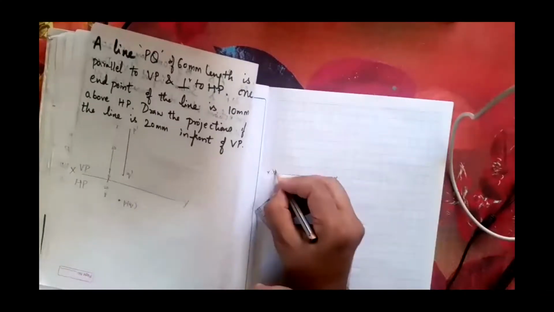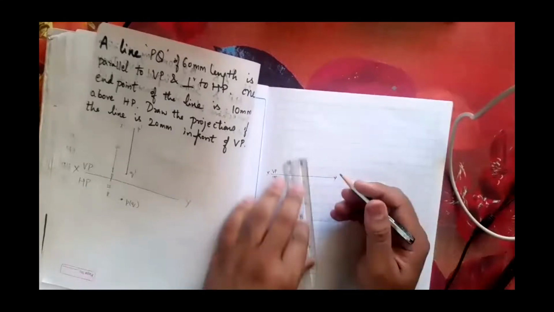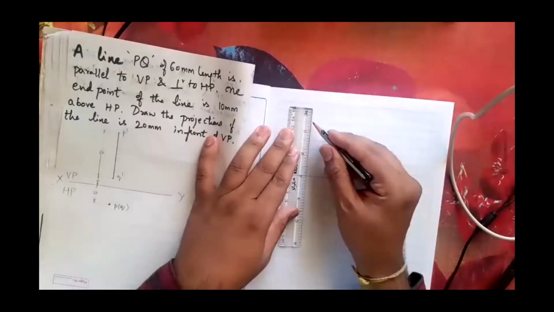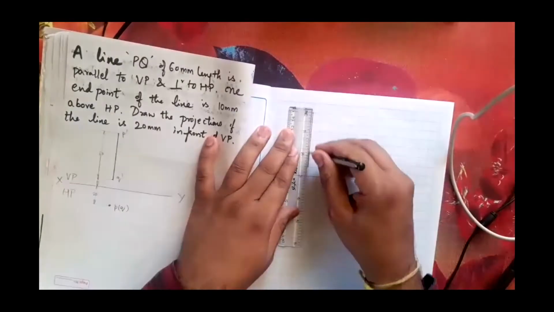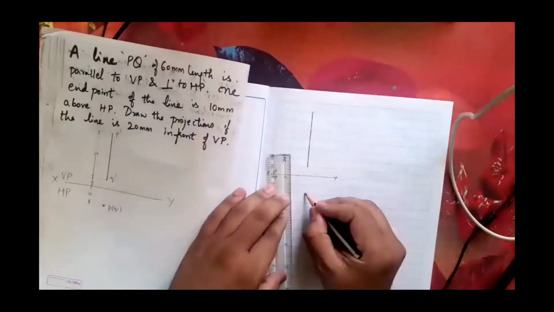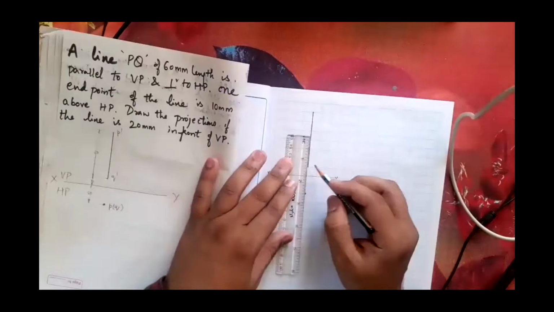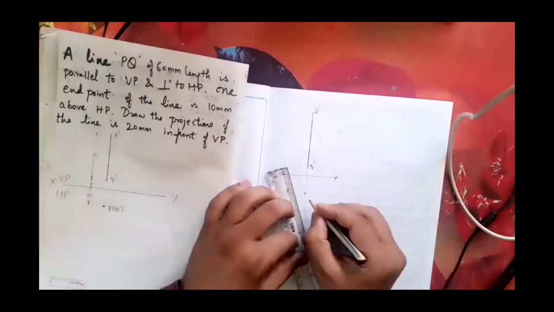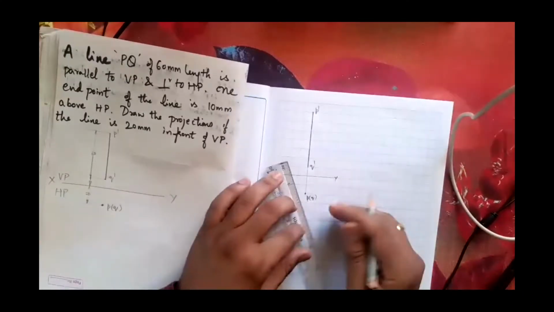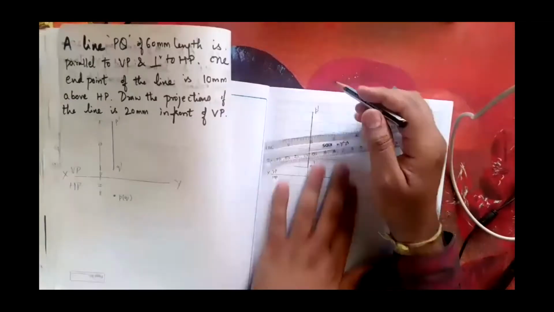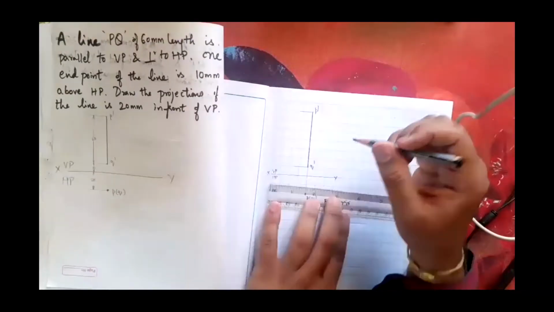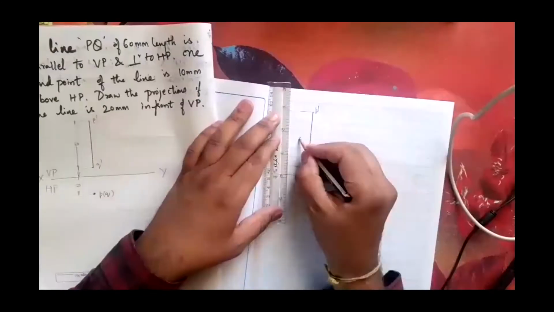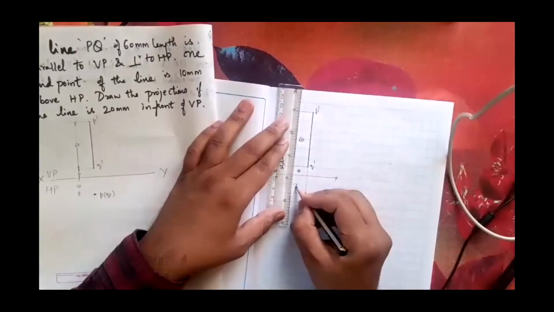10 mm above HP. From here, I'm going to draw for 6 boxes directly. 1, 2, 3, 4, 5, 6. No need of counting that in scale. So 6 boxes and 2 boxes directly I'm marking it here in the top view, right? So this is P dash, this is Q dash, this is P of Q, and mention its dimensioning. I'm extending this line further towards the left side, and on this printed line I'm going to mark exactly at 60, 10, 20. Use this thin line.